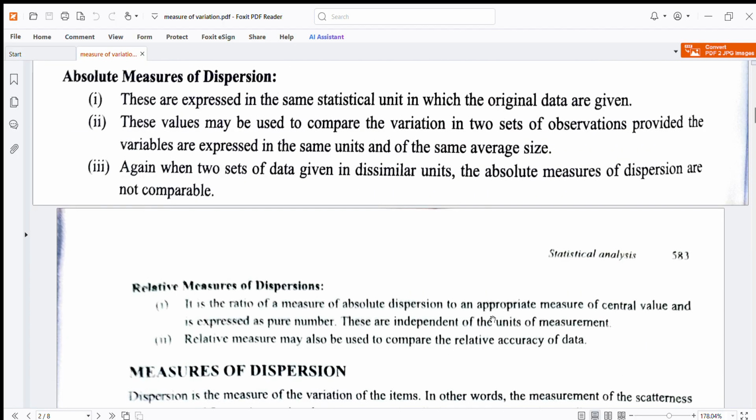Absolute measures of dispersion are expressed in the same statistical unit in which the original data are given. The values may be used to compare the variation in two sets of observations provided the variables are expressed in the same unit and are of the same average size. Again, when two sets of data are given in dissimilar units, the absolute measures of dispersion are not comparable.